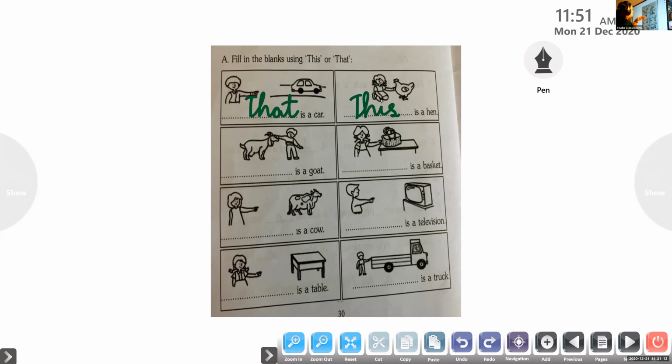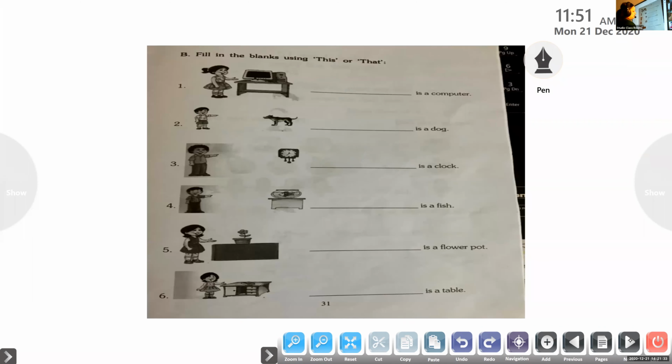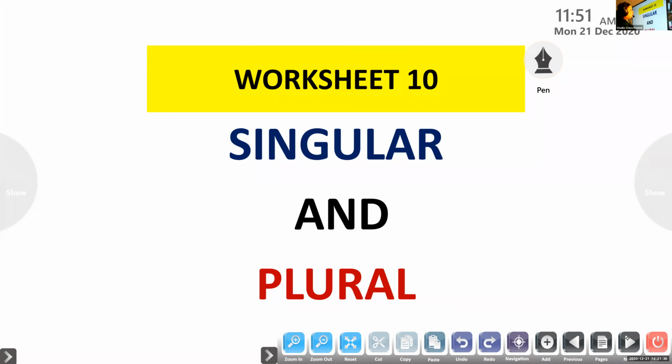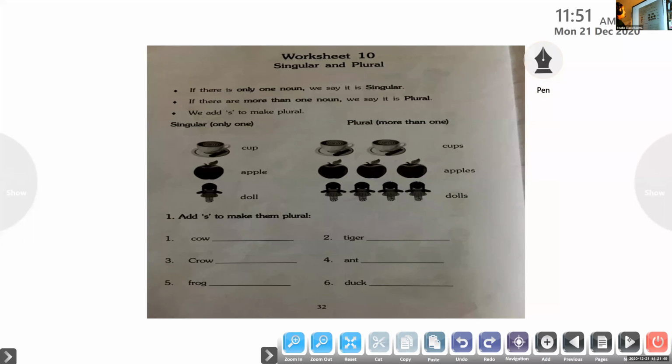Okay, very good. This is a very simple exercise. Everybody is clear with it. Yes? When there is one thing which is very close or near to us, we use the word this. And when there is one thing which is far from us, we use the word that. Okay? Good girl, Dhruva. Thank you. Now we will move ahead with the 10th worksheet, number 10. Worksheet number 10, singular and plural. Singular and plural. What do we understand by the term singular?